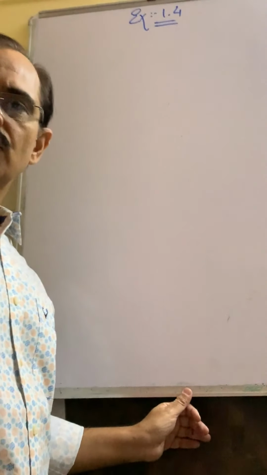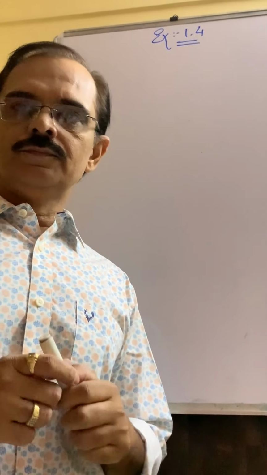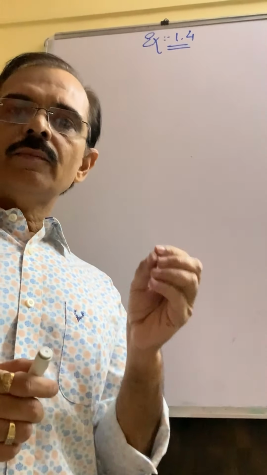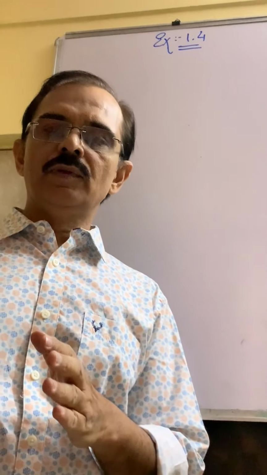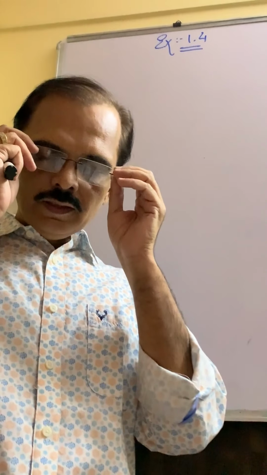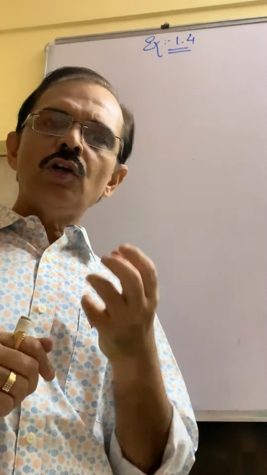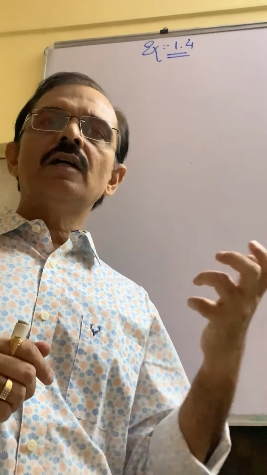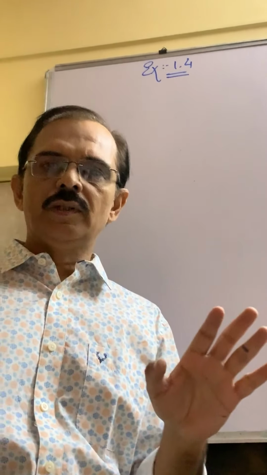Let us start exercise 1.4, but before starting this exercise, let us repeat one rule. What is called terminating decimal expansion and what is called non-terminating decimal expansion? Terminating, in 9th standard you have learned. In our common language, we say terminating means countable and non-terminating means recurring, that is not countable.